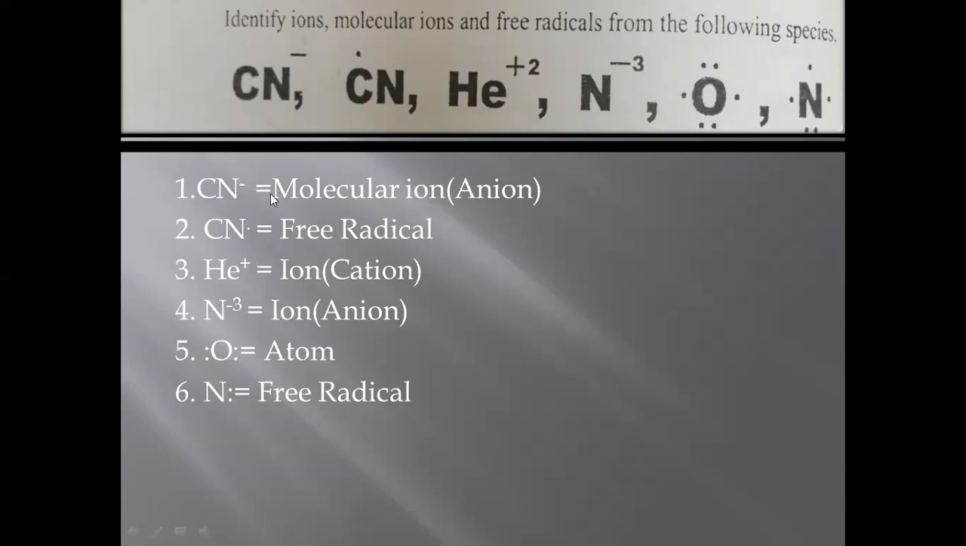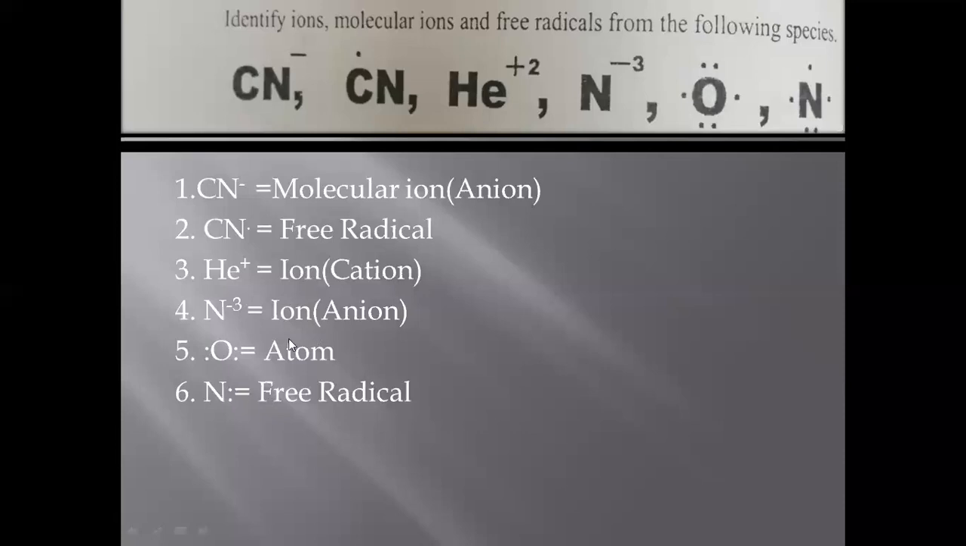The second one, you can see a dot on it which has only one electron on it, in unpaired form. One is an odd number, so this C with a dot is a free radical. Helium with a positive charge, helium is only one element. It is a noble gas and it is an ion. As it has a positive charge, this is a cation. Nitrogen with a negative charge, nitrogen again is an element, it is an ion. And which ion? With a negative charge, it is called an anion. Oxygen, it has 1, 2, 3, 4, 5, 6 electrons in the outermost shell. So it's an even number. 6 is not an odd number, it is an even number.